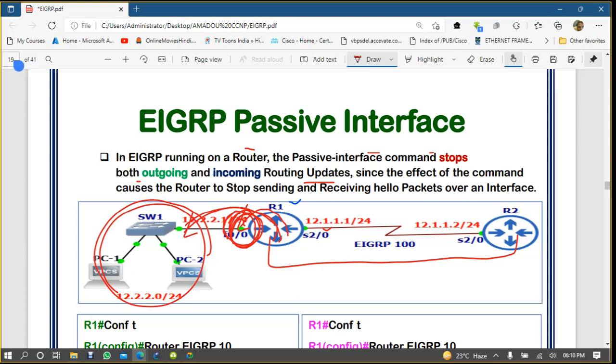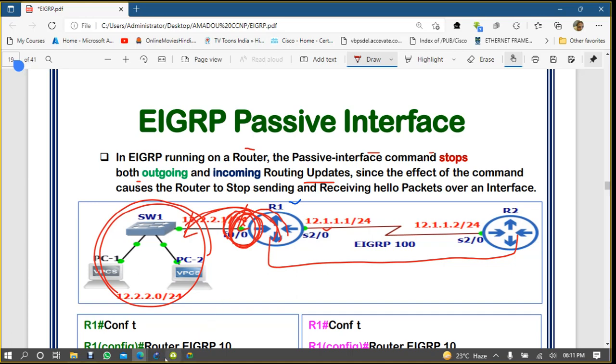The operation will be a little bit smoother than earlier, because unnecessarily you would be sending some EIGRP traffic, and if you are sending some EIGRP traffic, you will be consuming some kind of bandwidth. So you can stop this type of behavior of the routers. It is very easy.